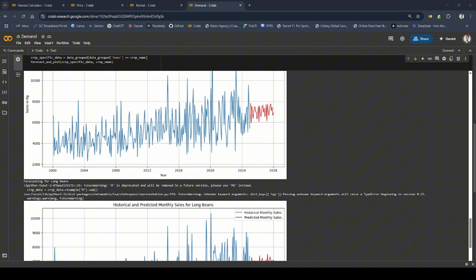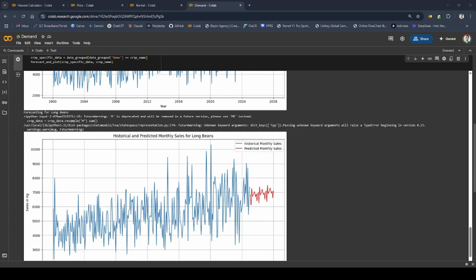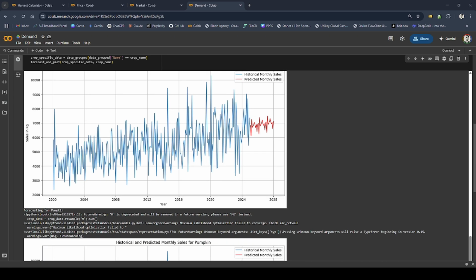For each crop, the model is used to predict future monthly sales from 2025 to the end of 2027. These predictions are then plotted alongside historical data, giving a clear visual representation of how sales have changed and how they are expected to evolve.